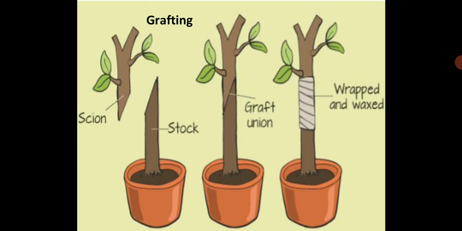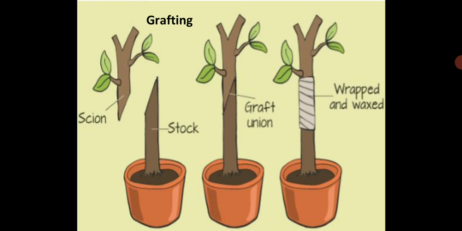This is how you will see grafting done in plants. You have seen the scion and the stock, where you are cutting the part. You see the part which is being cut, the scion and the stock part. Then you will see the graft union, how they are being grafted, wrapped and waxed so that they are joined. So you get the desirable qualities of two different plants.